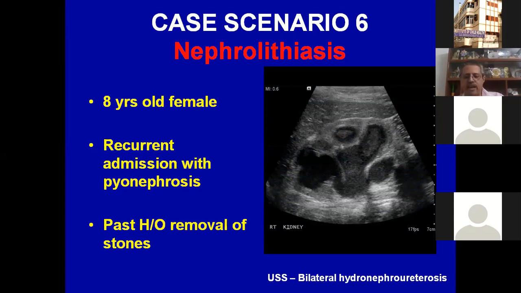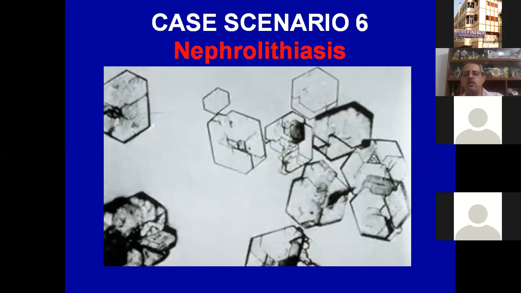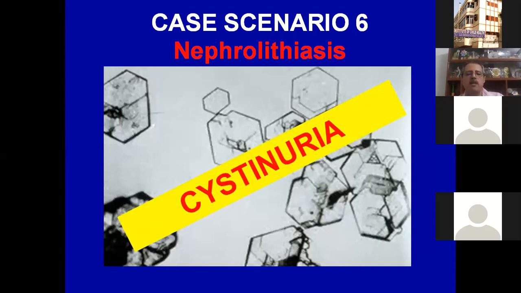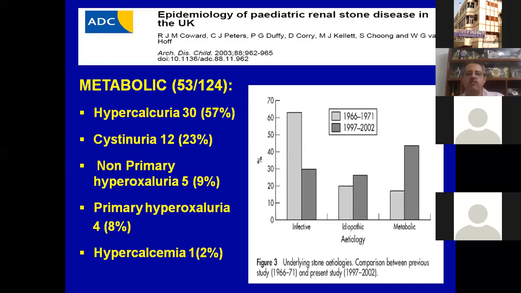But most of the time she was getting admitted with pyonephrosis, and nobody had bothered to look at the urine. And this is a classical case of cystinuria. This is a study done from the Great Ormond Street Hospital.